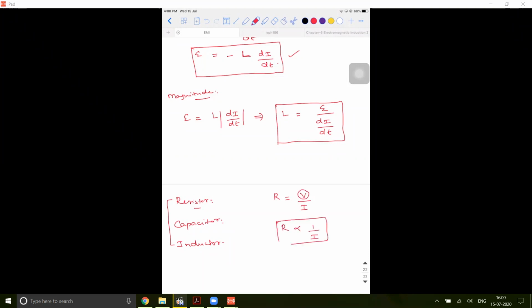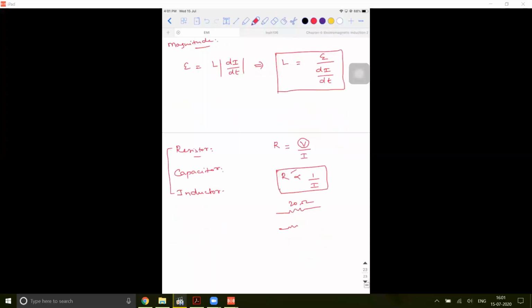So what is the meaning of this? If I have a resistor whose resistance value is greater, I will be able to allow only less current to flow through it. It is very easy for me to analyze. If I give you a 20 ohm resistor and a 2 ohm resistor, and the same battery, let's say a 5 volt battery, I'm saying connect 5 volt across the 20 ohm separately, and the 2 ohm separately, note down the readings and tell me in which case the current is more. Obviously, even without doing the experiment, you can tell me.